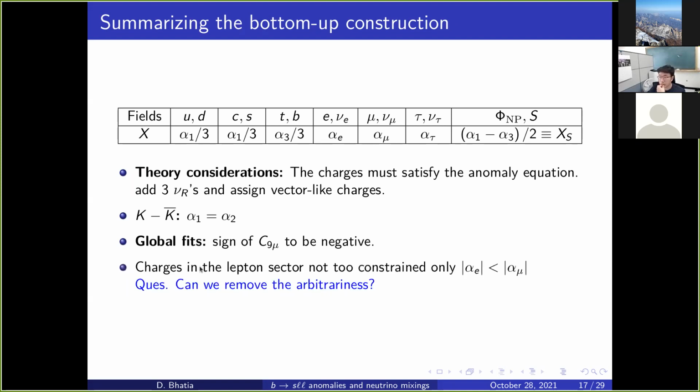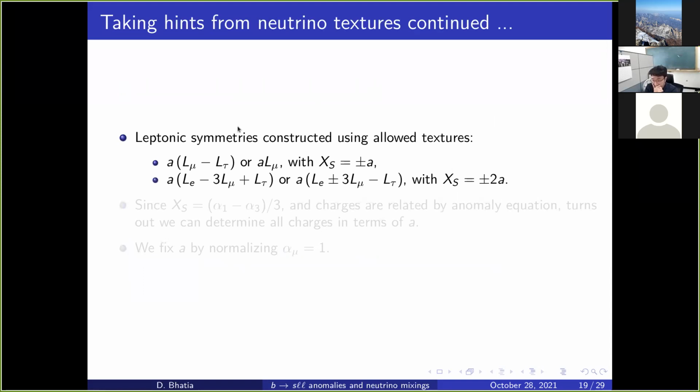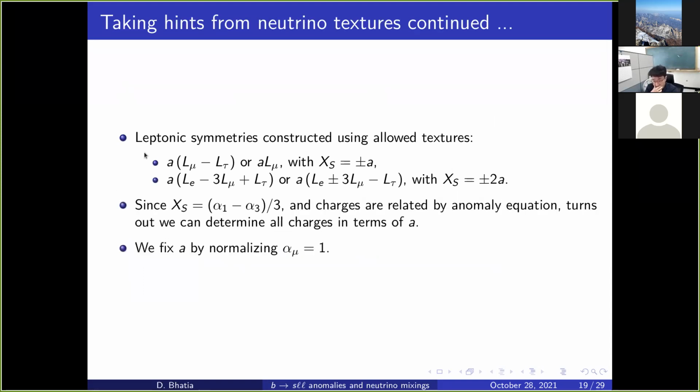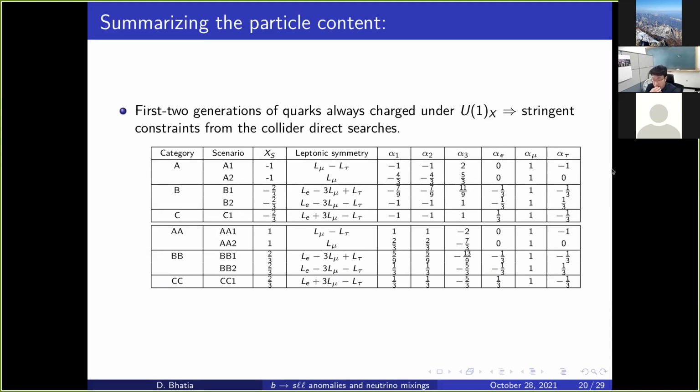And then since the lepton sector was unconstrained, we used hints from the neutrino sectors to determine some of the symmetries, which could then combine with the other constraints to give us a nice set of total U(1)x symmetries. So now our task is that, from following these considerations, we have these symmetry combinations, but we do not know yet whether they satisfy the B2SLL anomalies or not, right?